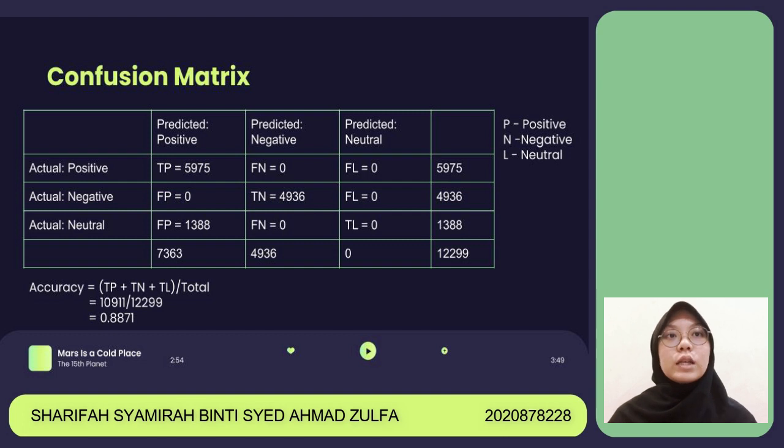So from the table, we can see that the actual positive and we predict positive, which is TP, is 5975. The actual negative and we predict negative, which is TN, is 4936. And the actual neutral and we predict positive, which is FP, is 1388. So this means that the model predicts positive and negative correctly, but the model cannot predict the neutral sentiment and predicts neutral sentiment as positive sentiment, and we achieved the accuracy of 88.71% for this model.